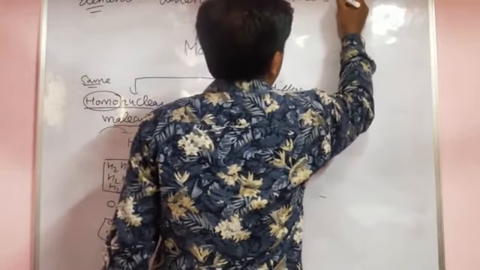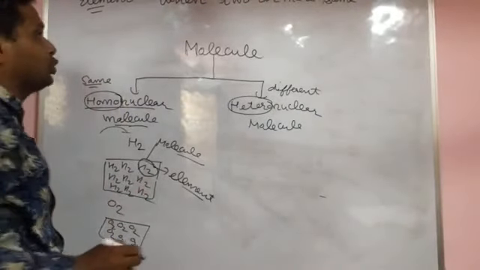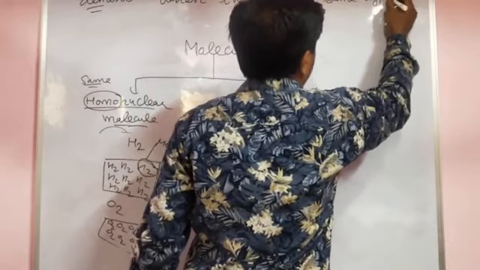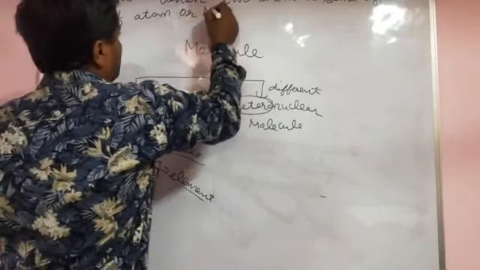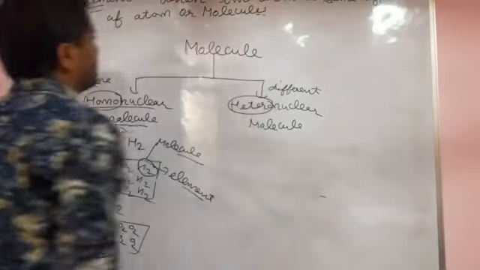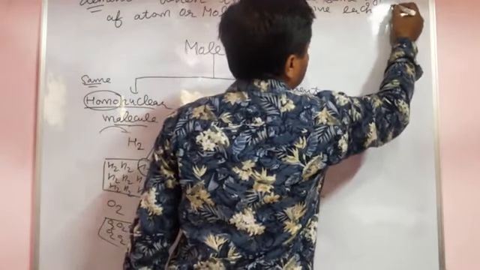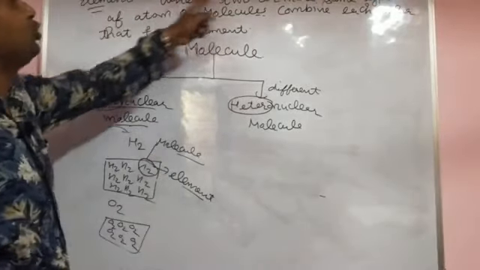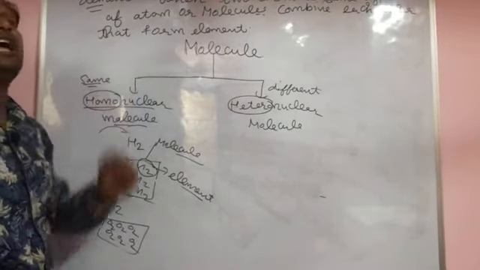When two or more same type of, because same type only, H2 same type, O2 two or more same types of, the same kinds of atoms or molecules combine with each other, that forms an element. Here we combine molecules only, but here I write atom also.